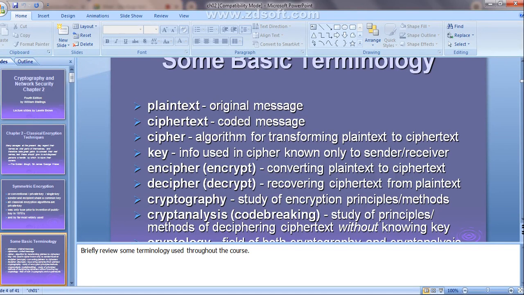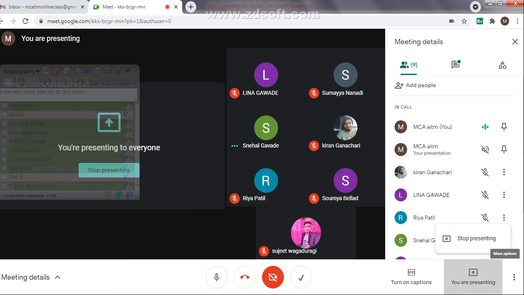Any doubt with respect to any of the terms? Hello, can you please respond? Any doubts with respect to any of the terms? No doubts? Can you tell me what is encryption? What is encryption? Now at least.